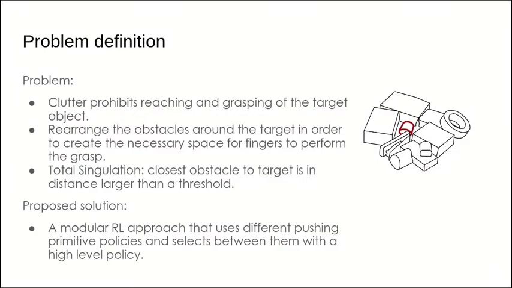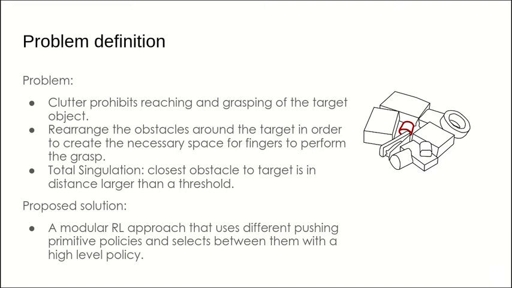When dealing with clutter scenes like the one on the right, the robot is not able to grasp the red target object, so the robot needs to rearrange the obstacles around the target in order to create the necessary space for the fingers to perform the grasp. The robot should totally singulate the target, which means that the closest obstacle to the target should be further than a distance threshold. In contrast to partial singulation, total singulation allows the robot to use existing grasping methods and strategies which require free space all around the target.